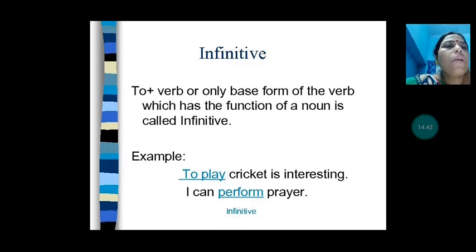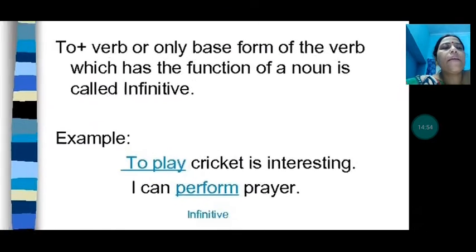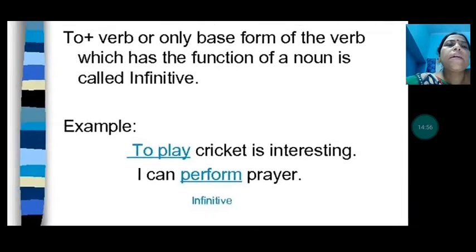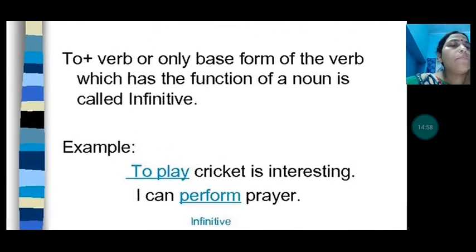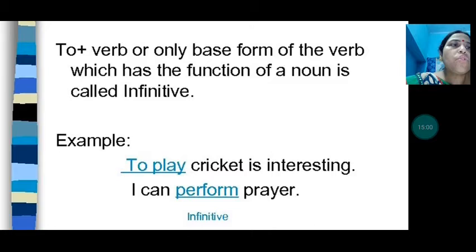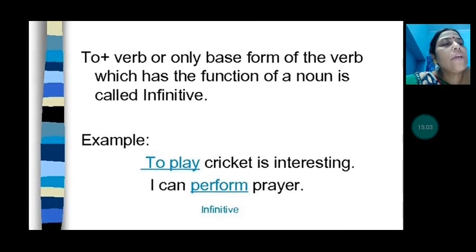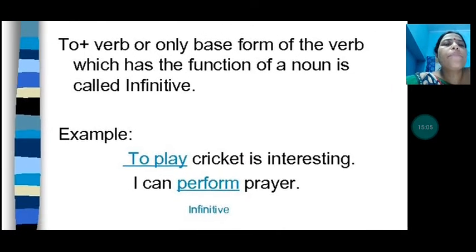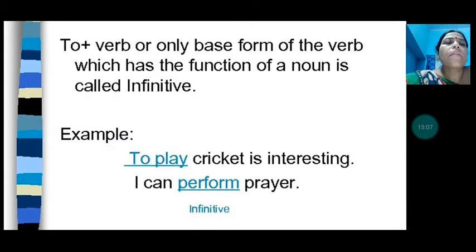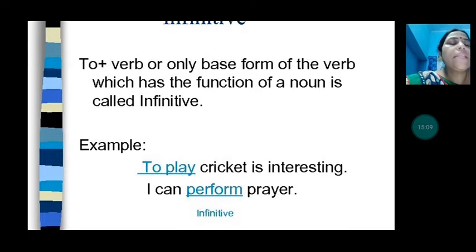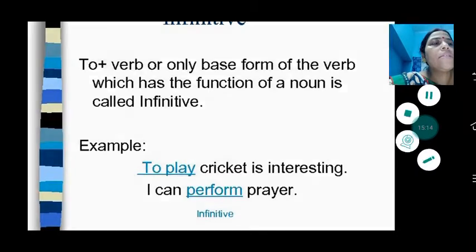To plus verb, or only the base form of the verb, which has the function of a noun, is called infinitive. So: to play cricket is interesting. I can perform prayer. So here, what is infinitive? The second one is bare infinitive, which is without to. Okay, and the first one is with to, and that is to-infinitive. To play cricket is interesting. There we have used to plus verb.